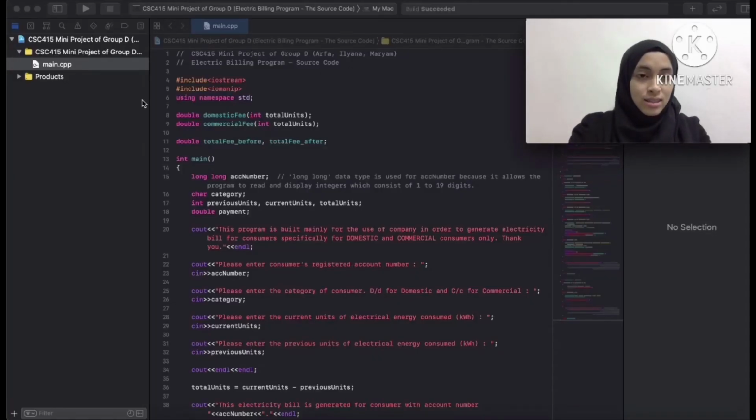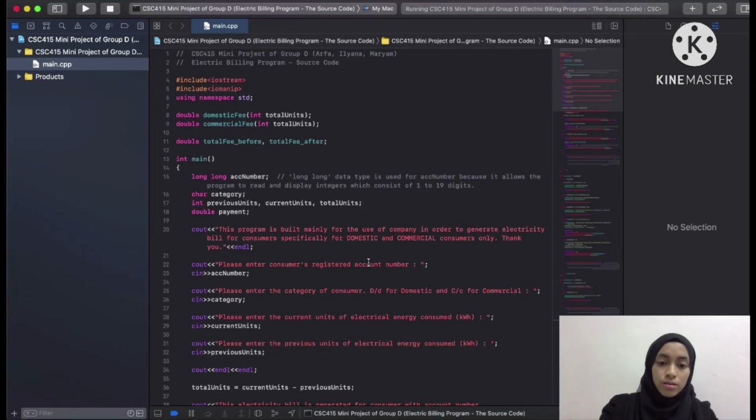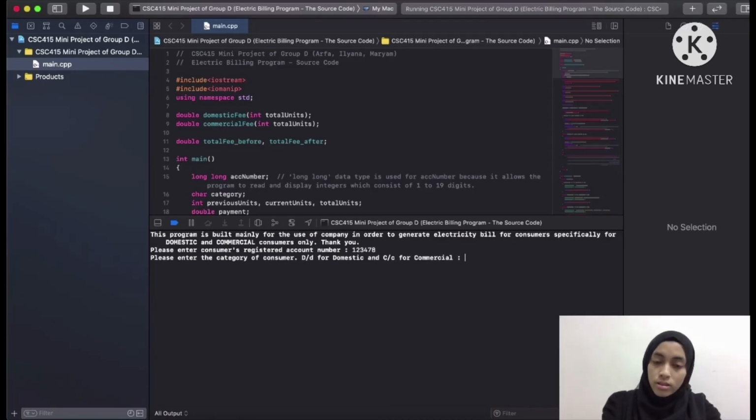So let's say we put another different set of inputs. Let's say the registered account number is 123478, and then let's say the user enters the category of consumer as Y. Let's say the worker of the company is Carlos, and he enters the category as Y.